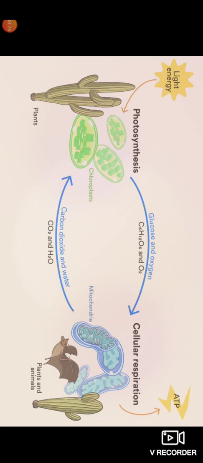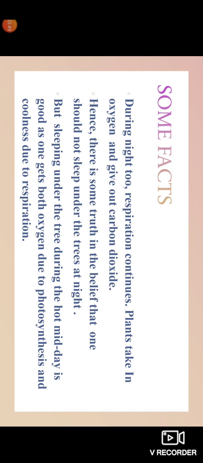Here we have a pictorial representation of photosynthesis and respiration. As we can see, photosynthesis takes place in the presence of light energy, and glucose and oxygen are produced, while in cellular respiration, the glucose and oxygen we get from photosynthesis are utilized and we get end products such as CO2 and water.